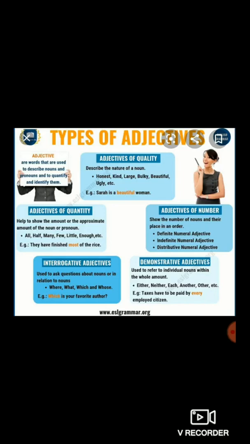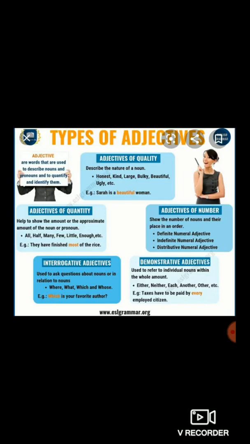Next is interrogative adjectives. So dear students, interrogative adjective means it is used to ask questions about nouns or in relation to nouns. For example, where, what, which and whose, these are known as interrogative adjectives.